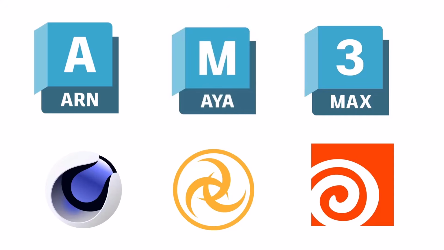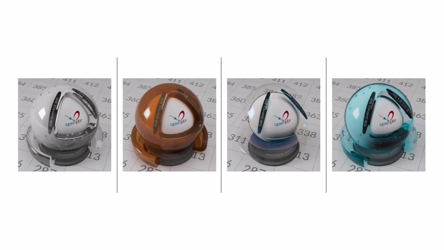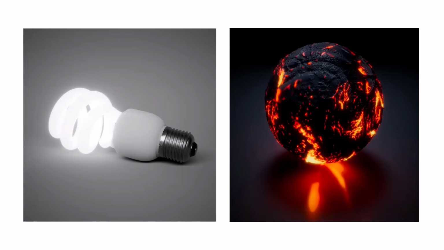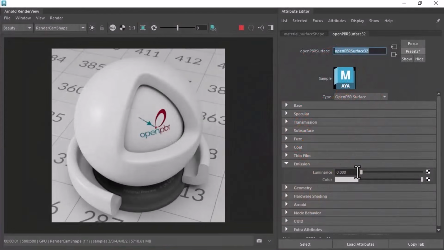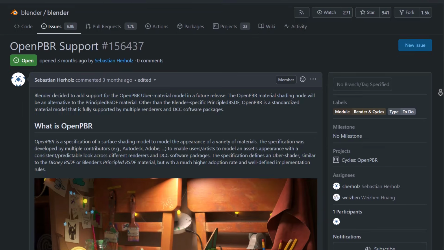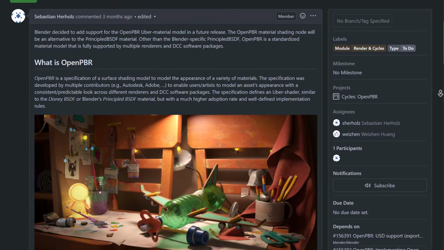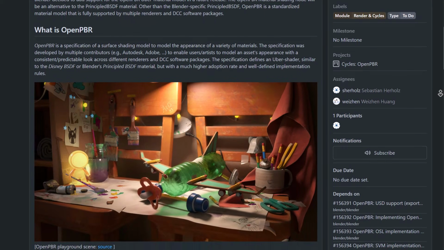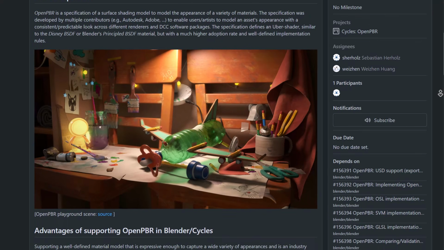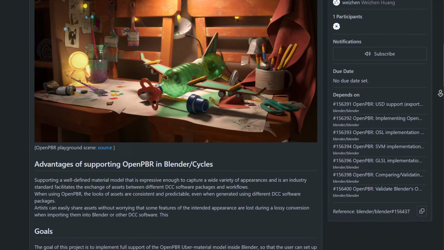And Blender implementing OpenPBR simply facilitates a lot of things, as it makes sense that once you create stuff inside of Blender, you get it textured and surfaced. Once you open this in a different DCC tool, you will be able to retain the same texture and material qualities that you've actually done in Blender. And if you work in a studio where you have multiple DCC tools that have already adopted this, it is a wonderful addition. So it makes it easy for you to ship your stuff from Blender to Unreal Engine, Blender to Maya, Blender to 3D Studio Max, and so on.